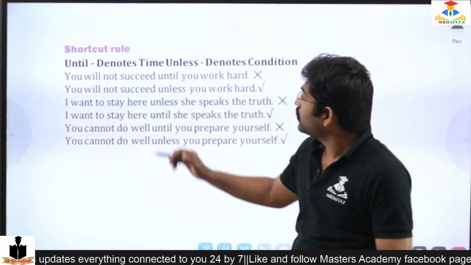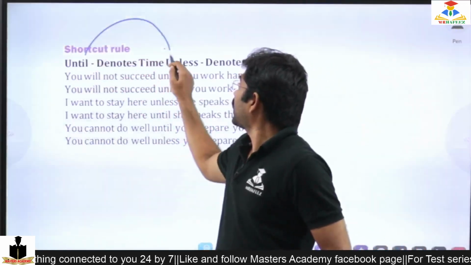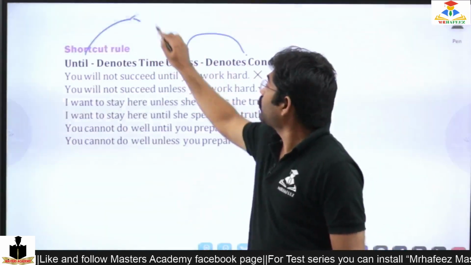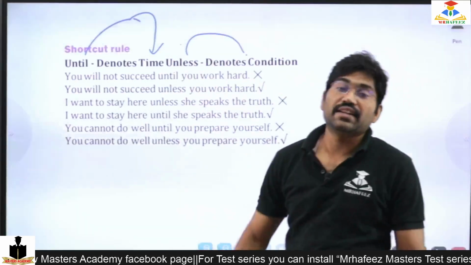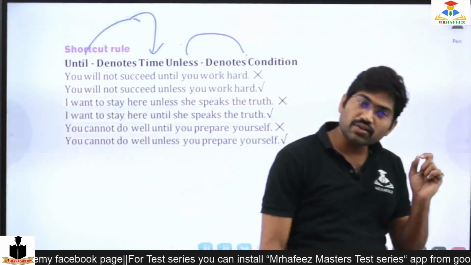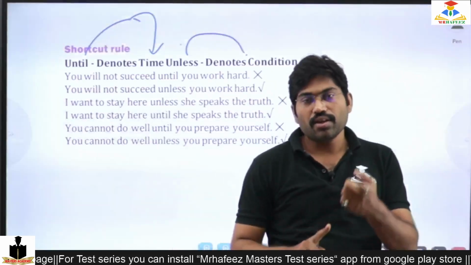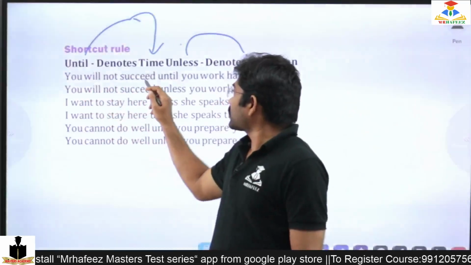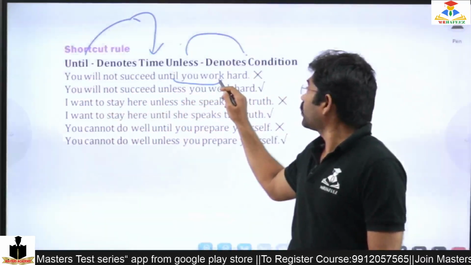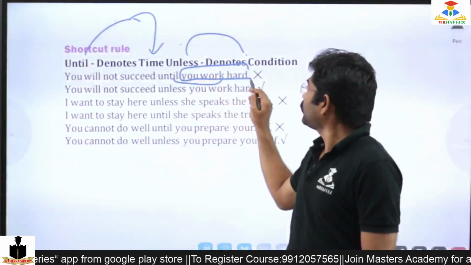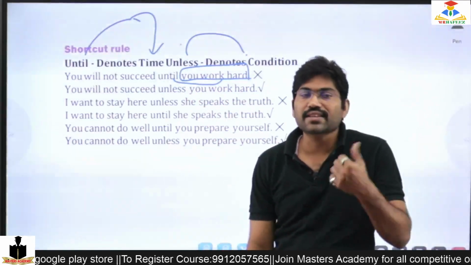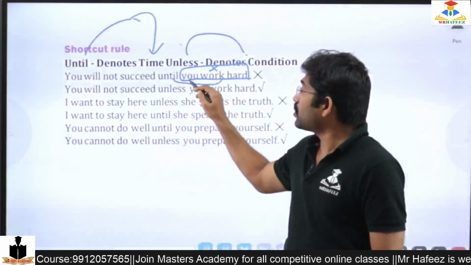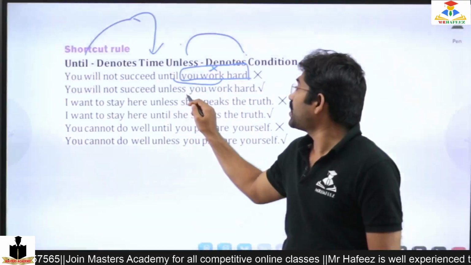So until denotes time, unless denotes condition. If we are using unless, that is a condition. If we are using until, it denotes time. So "you will not succeed until you work hard": you work hard is the case, not the time. So I should not use until here because the case is a condition. So I should use unless.